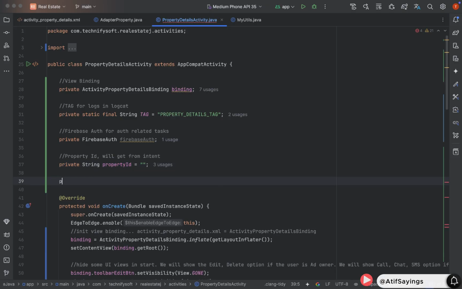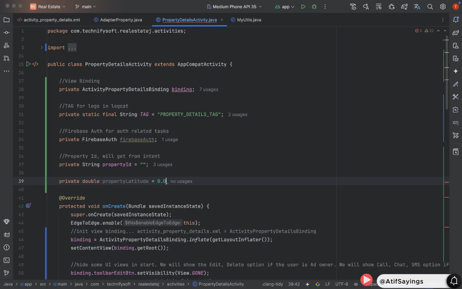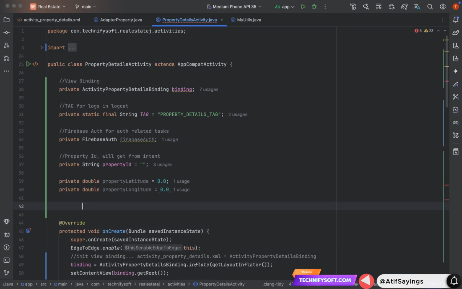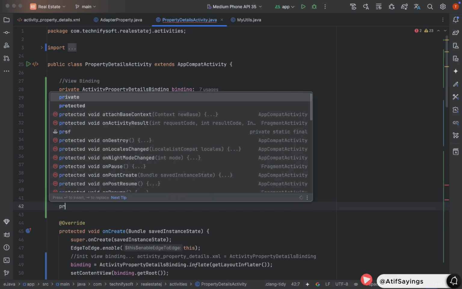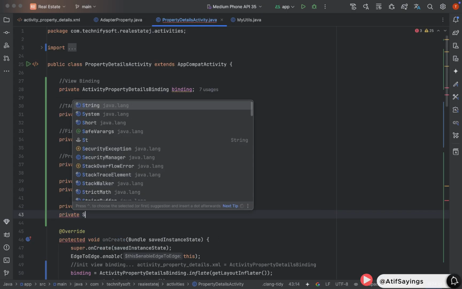Now we will declare the variables in class level that were left to declare, for example, latitude and longitude of the property. Private double property latitude equal to 0.0. Similarly, we will create another variable to hold the longitude of the property, private double property longitude equal to 0.0. Now we also need to create another variable of type string, private string. Name of the variable will be seller UID. Initialize it with empty string.